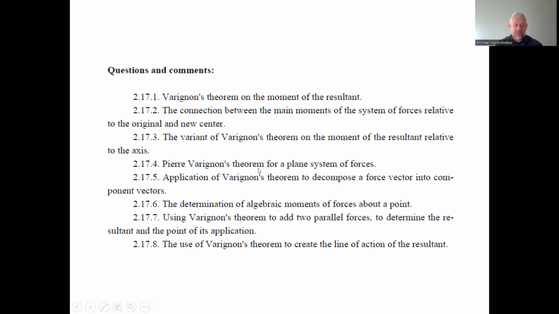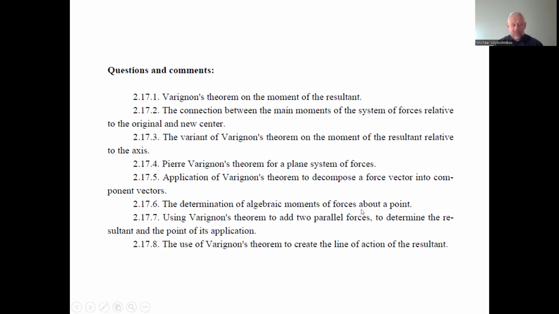The scalar form of Varignon theorem of plane system of force: a scalar moment of rotating of a mechanical system in the plane. The scalar moment of the resultant in the plane is equal to the scalar moments of all components of the resultant in the plane.